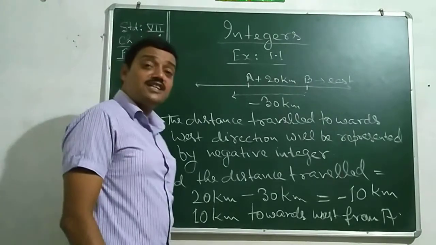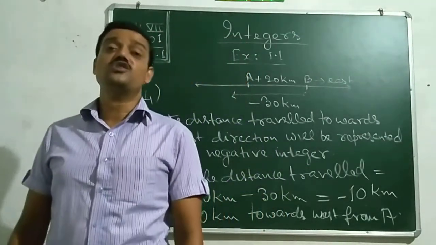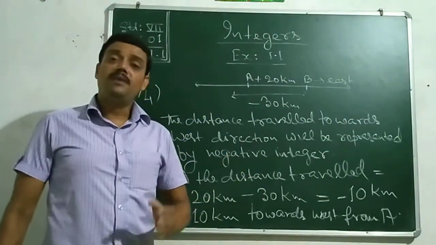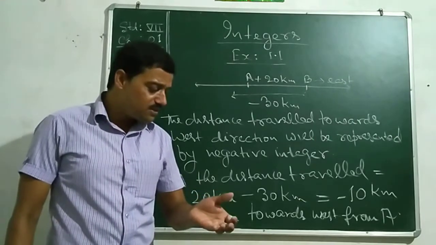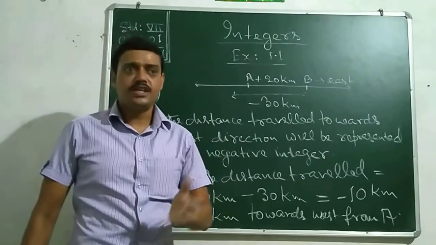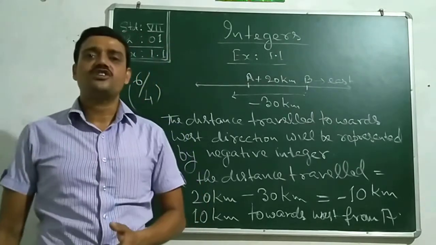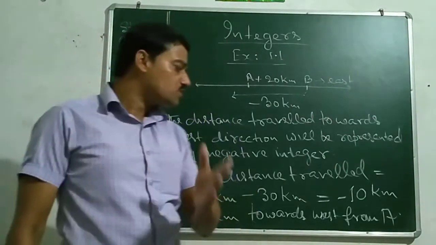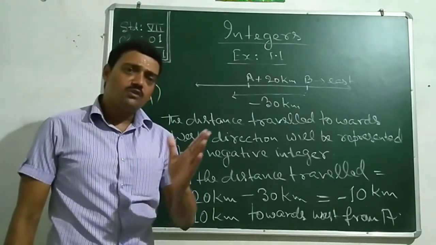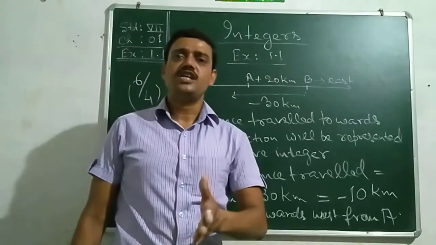See one more sum, that is the 10th sum of the 1.1, in which you can get confusion also. Only one thing in that sum I will explain you, that when the monkey was moving towards water, then as he had moved from the first step, so first step will be counted as 1 and the last step will be counted as 9. So total steps to be moved will be 8. Take the integer 1 and 9, the difference of the steps will be 8 steps.